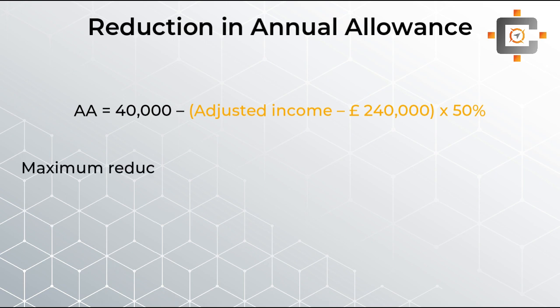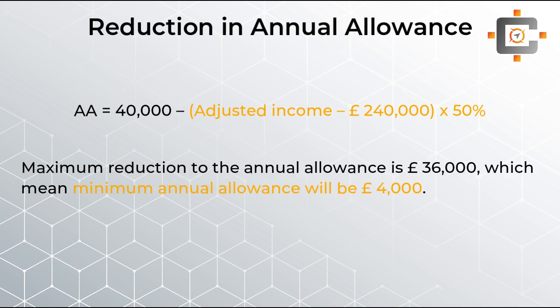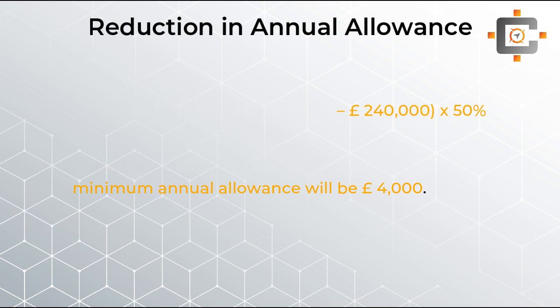If you have a very excessive amount of adjusted income, then in that case, the maximum reduction to the annual allowance is just £36,000. Any person in the UK is going to get a minimum annual allowance of £4,000. So whatever reduction formula you can see over here, the maximum reduction can be £36,000. Now this is a very important rule for the examination.